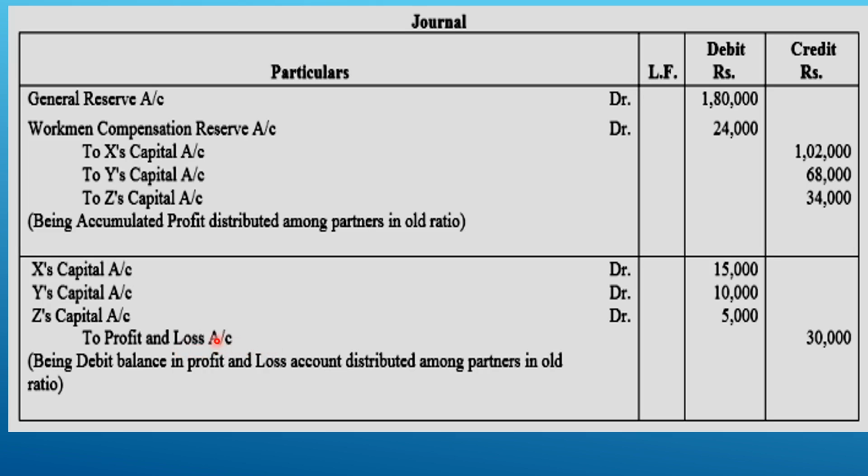When we want to cancel it, we have to credit the profit and loss account and debit all the partners' capital. Capital debit means their capital balance decreases as they share the loss. This way we can explain undistributed profit and undistributed loss.